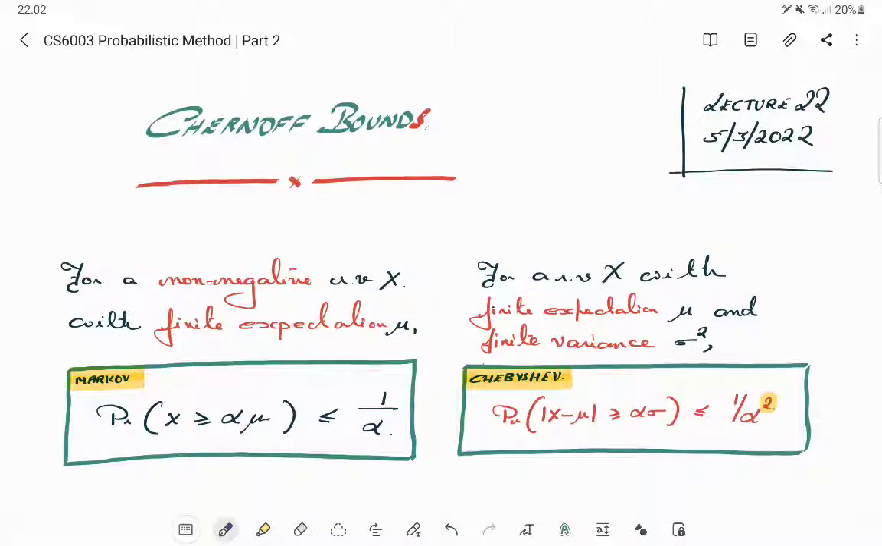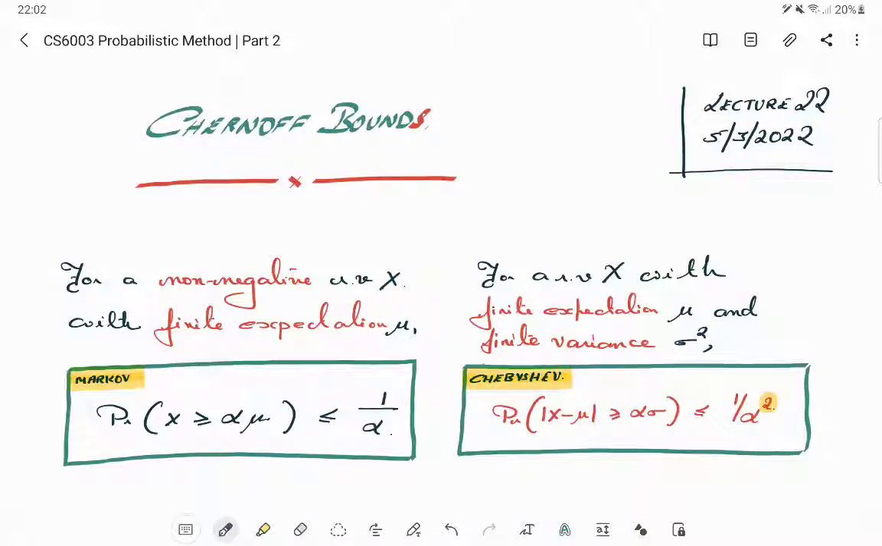And Chebyshev needs an extra condition. It does not need the non-negativity, but it needs a finite variance. And unlike Markov, it's not a bound on x being greater than some value. It's about x deviating from its mean mu by more than alpha times the standard deviation, which is upper bounded by 1 by alpha square. So here the interesting fact is that if this decay is like 1 by linear, this is 1 by quadratic. So it is considered better than Markov, but again Markov is tight in its own sense because there could be random variables where the variance does not even exist.